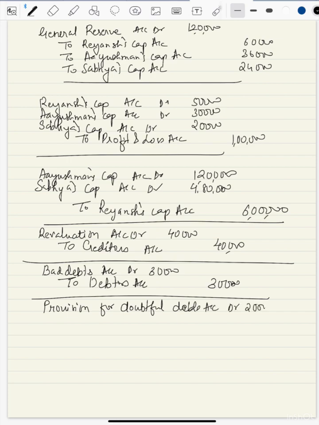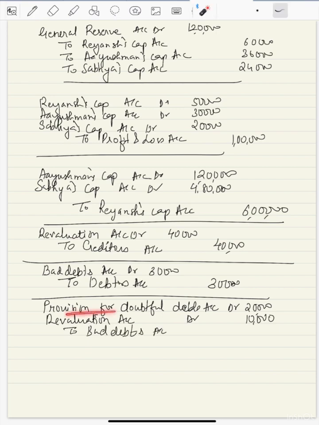So there only 20,000 rupees is there. So we need 10,000 rupees more to write off this loss. So this will go to revaluation account debit side to bad debts account. Okay. So 10,000 loss we have recovered from provision for doubtful debt, and remaining 10,000 will go to the revaluation account.